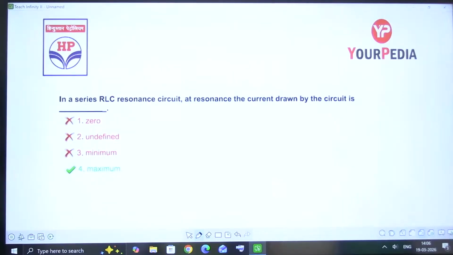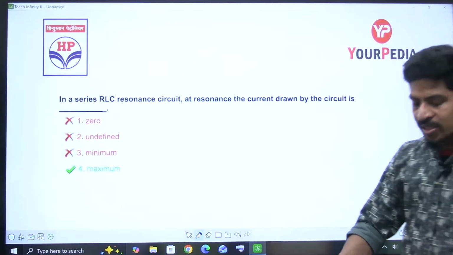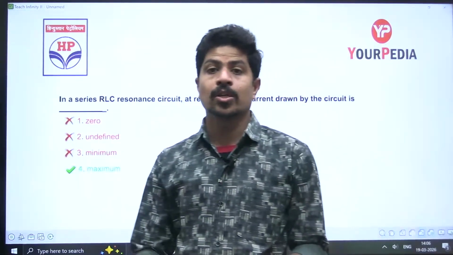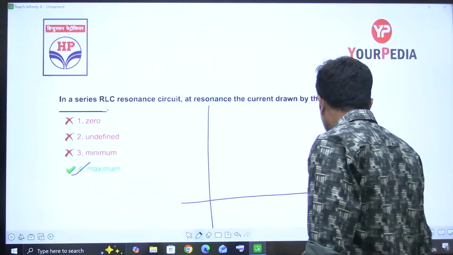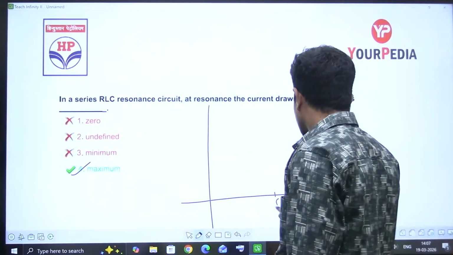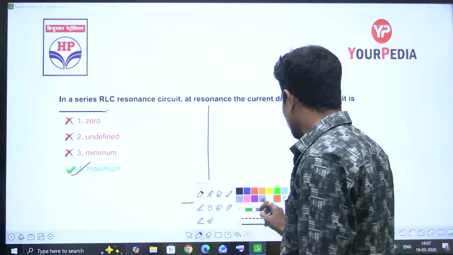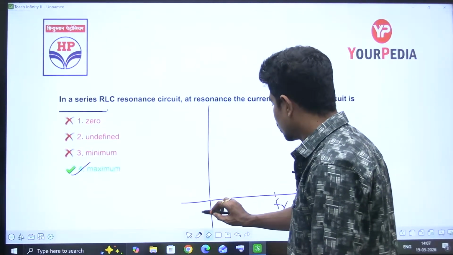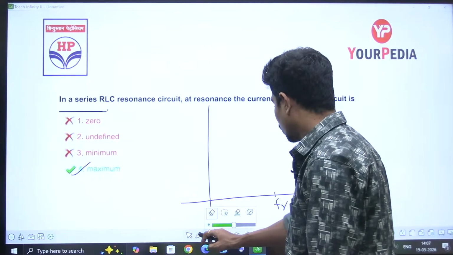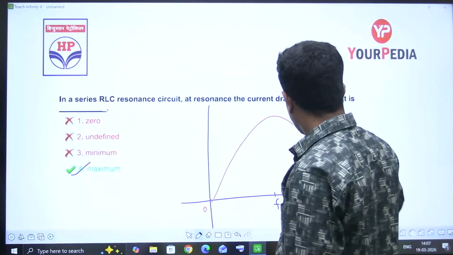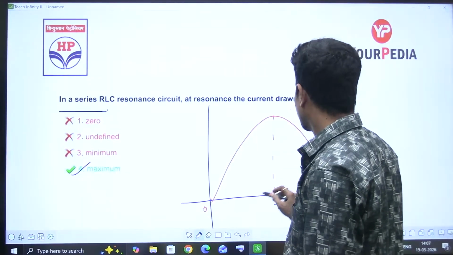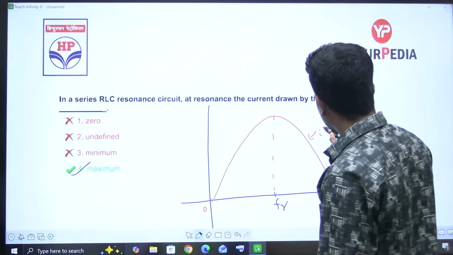Next question. In a series RLC resonance circuit, at resonance, the current drawn by the circuit is maximum. If you draw the current versus frequency, this is the resonant frequency, and this is how the current will be. This is the maximum current, this is current I of t.